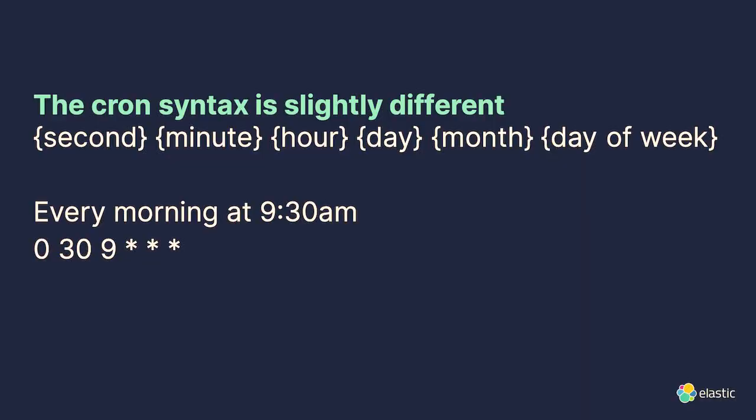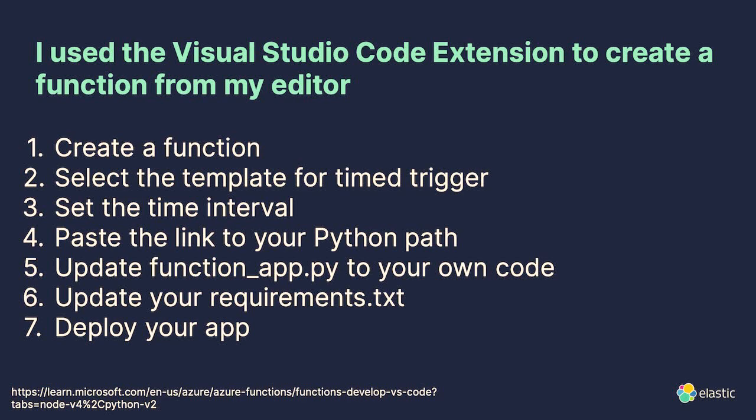So the other thing that was a little bit weird was that the cron syntax is slightly different than what I showed on cronjob.guru. They have an extra second. So every morning at 8:30 a.m., this is running. And then, again, as I mentioned, I use the Visual Studio Code extension to create a function from my editor.